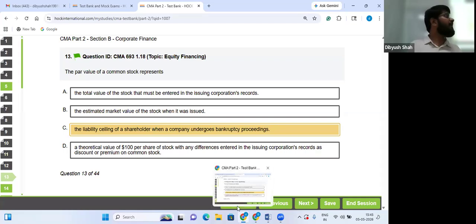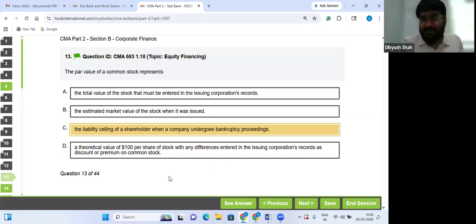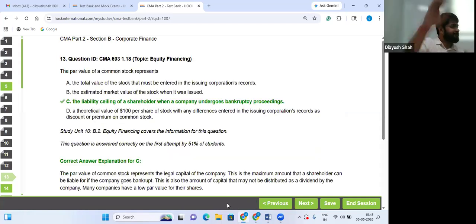Market price is irrelevant. Like see, Nestle and I think TCS market price is still 2,400 or something, or whatever, 24, 25. Par value, if I'm not wrong, is 1 rupee. So in the case of bankruptcy, the company is not liable to pay you more than 1 rupee max. Does not mean the company will pay you 1 rupee. It depends on how many assets are remaining. But par value or face value is what the company promises to pay you in the event of bankruptcy. This is the maximum. This is the ceiling.